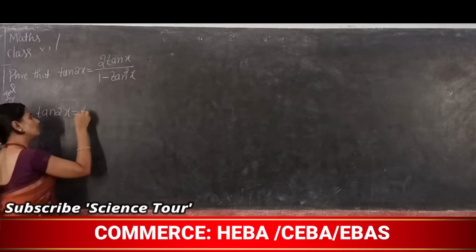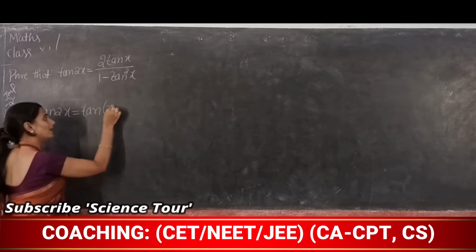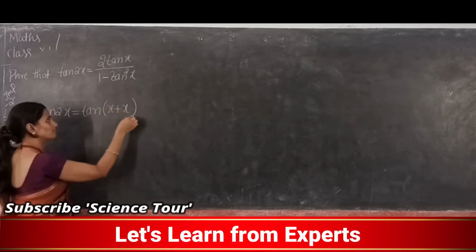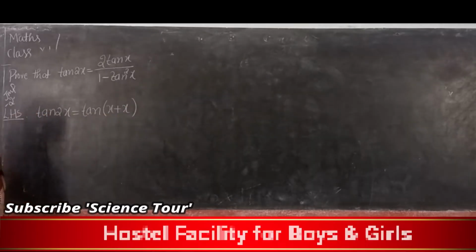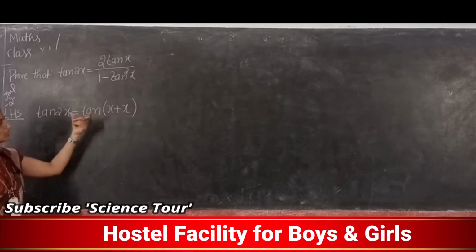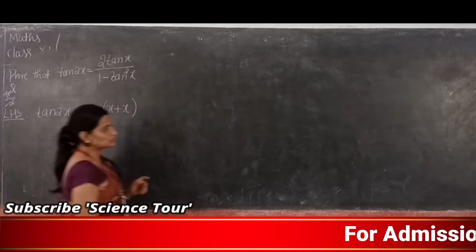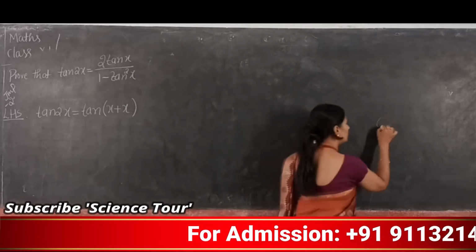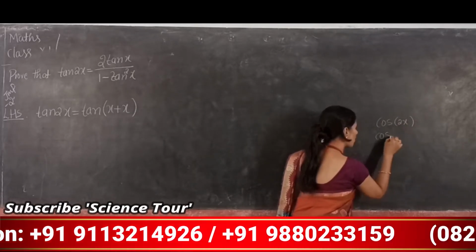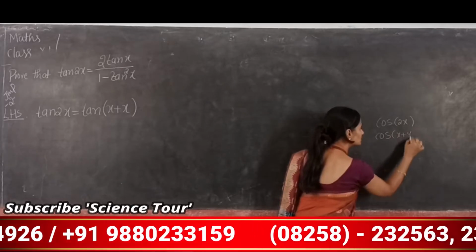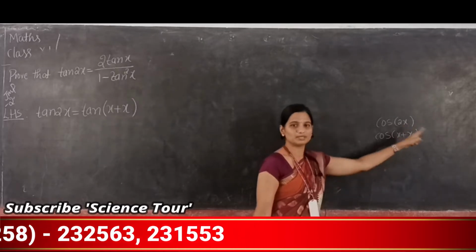By splitting tan 2x as x plus x. Tan x plus x is 2x. Now which formula can we use here? Tan x plus y. For the cos 2x proof, which formula did we use? We split it as cos x plus x, so there we used the formula cos x plus y.